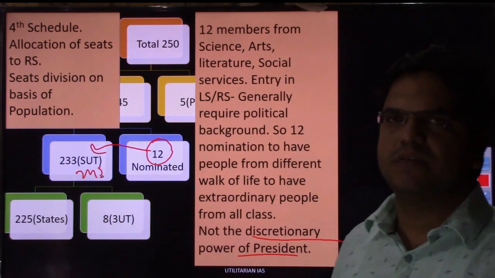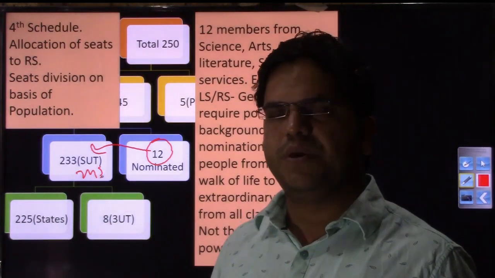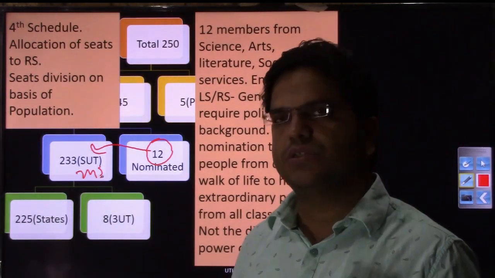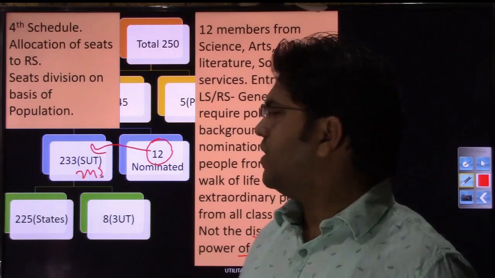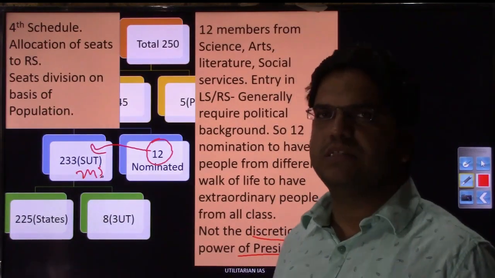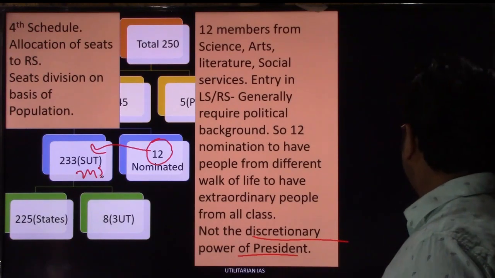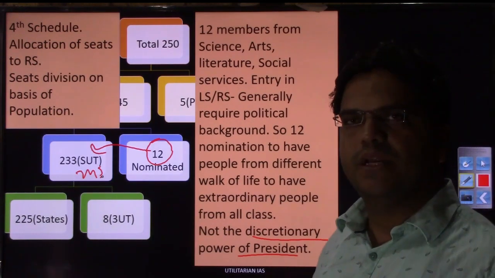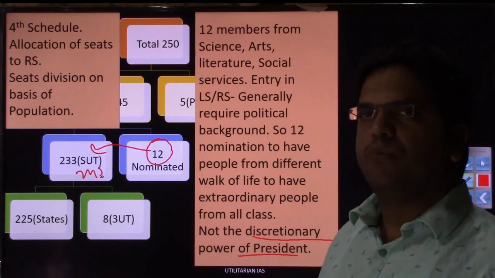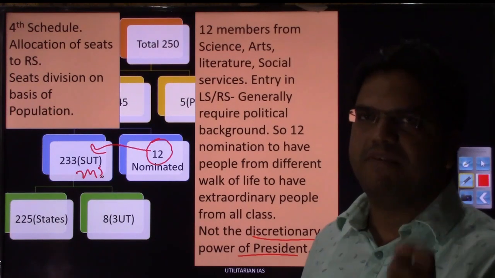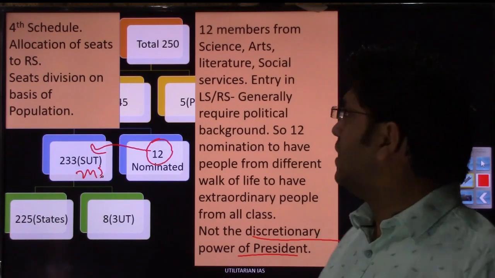The logic is simple. In Lok Sabha, how do people come? Those who have political connection, muscle power, financial power. Similar is the case of Rajya Sabha. So the constitution makers thought that there may be talented people in other fields who do not have that kind of political backing, but still they have talent. They have earned their name.